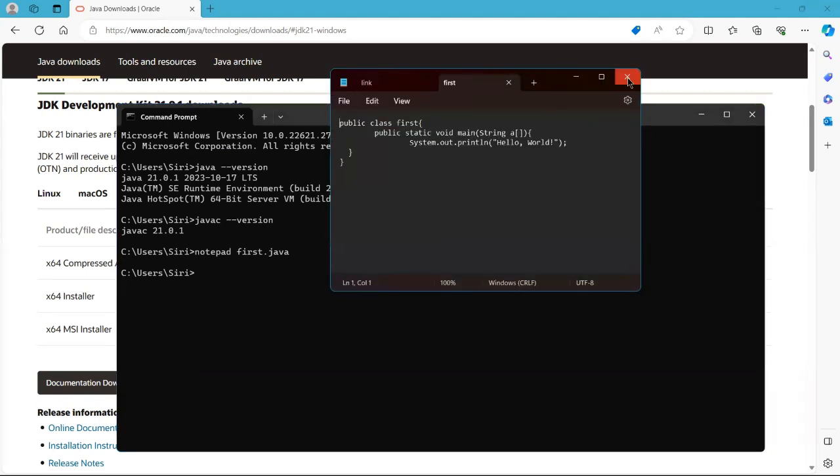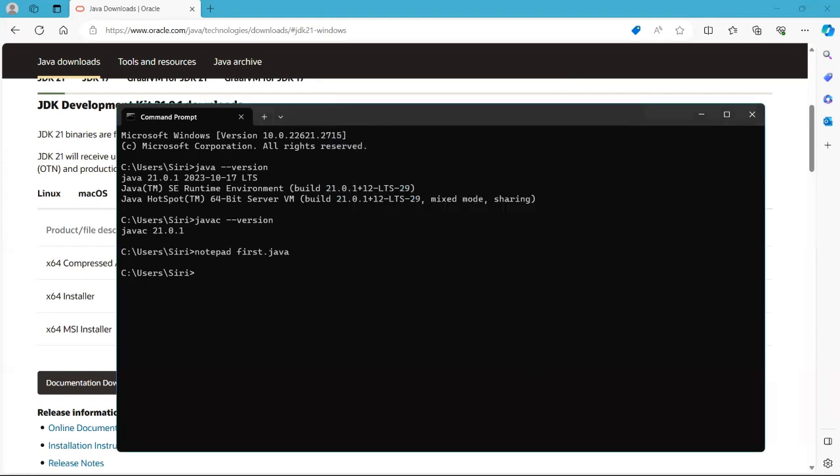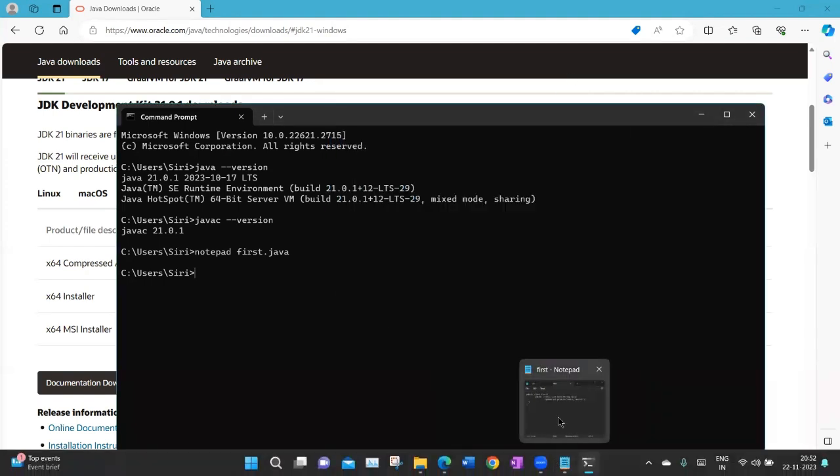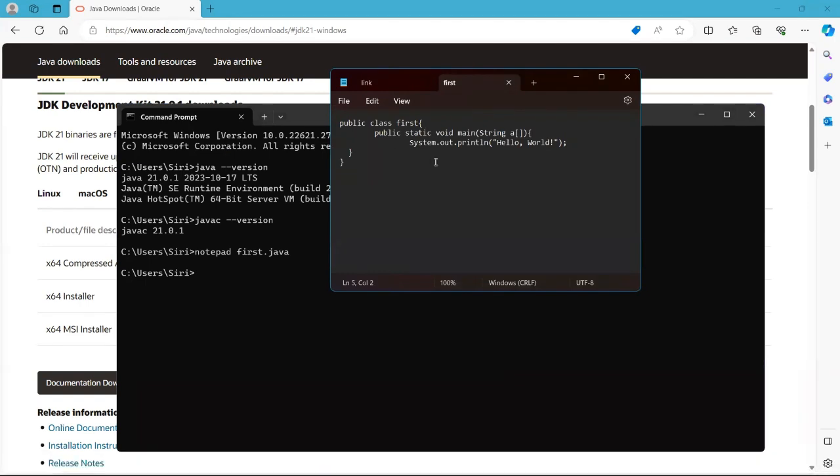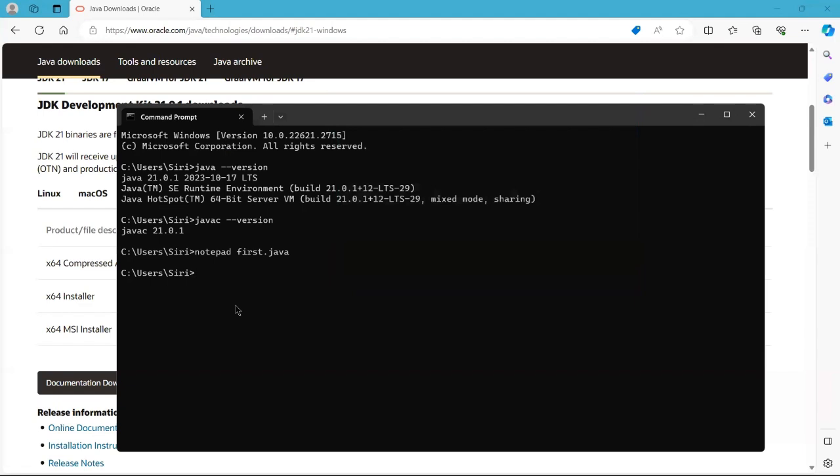I have already created it. What it has is a public class called first and the main function, which prints hello world. It is already present, so I'm going to save it.